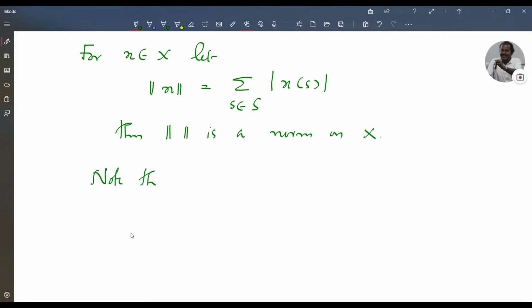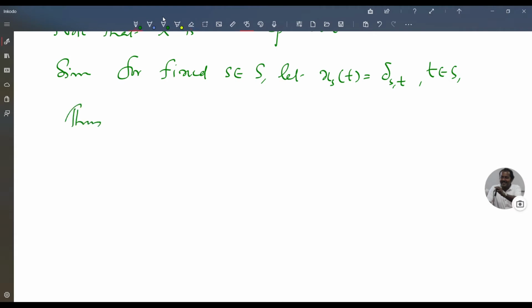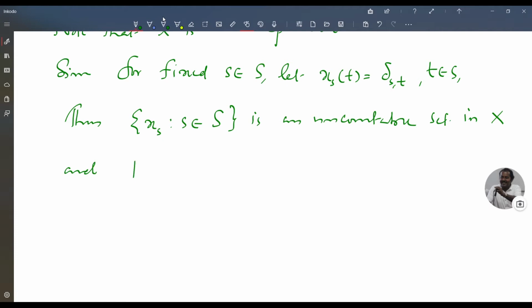Note that X is not separable, since for fixed s in S, let x_s of t be delta s t, t belongs to S. Then the set of all x_s such that s belongs to S is an uncountable set in X, and norm of x_s1 minus x_s2 equal to 2 for s1 not equal to s2.